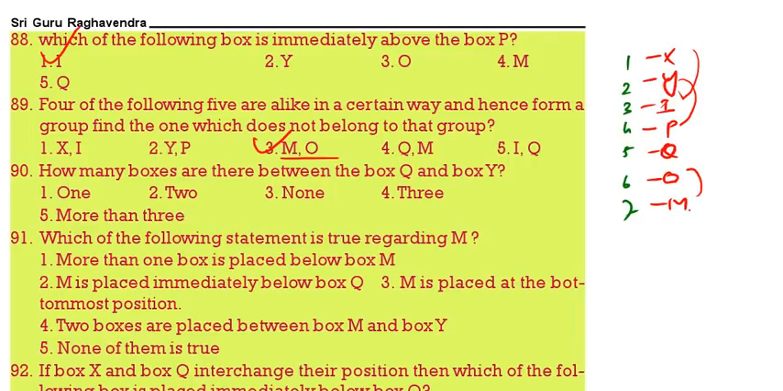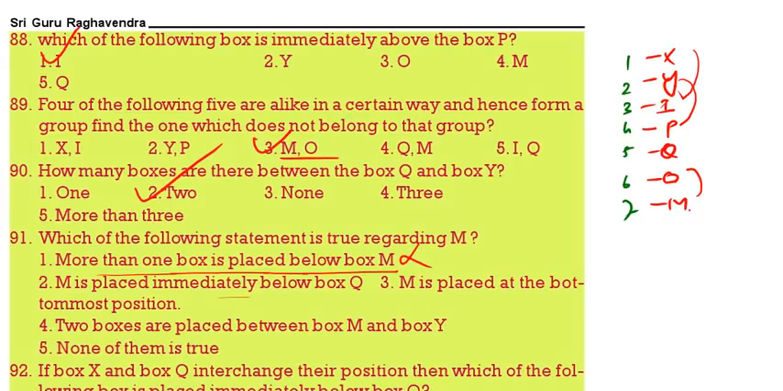See the next one. How many boxes are there between Q and Y? Between Q and Y there are 2 boxes. Which is true regarding M? More than one box is placed below M, that is false. M is placed immediately below Q, that is also false. M is placed at bottom most, that is true. The third one is true.